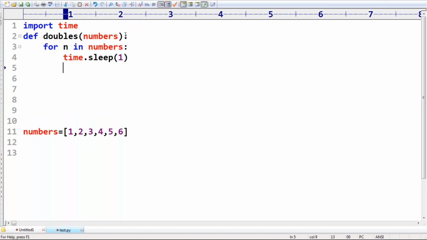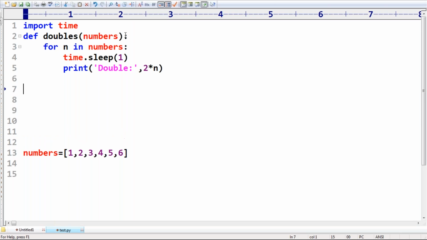I'm intentionally sleeping, and then print the double, which is 2 into n. This is the double function I have.